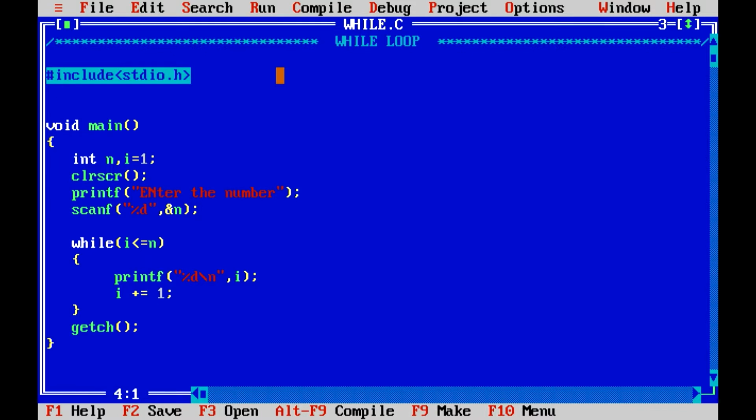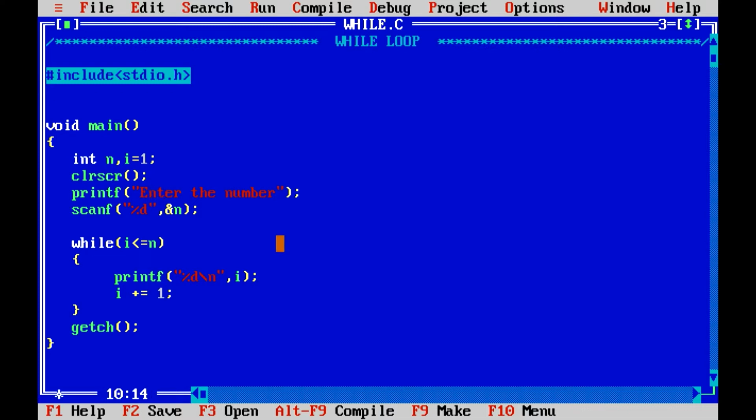Today we will learn about while loop, which is another looping statement. So while loop is also similar to for loop, where in while loop we will have a true boolean condition. If it is true, the set of block works, and it comes back and checks the condition again. If it is true it works, it keeps looping until the condition is false and then executes the next line. This is basically similar to for loop.